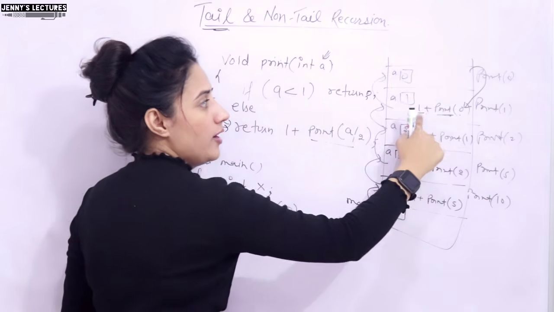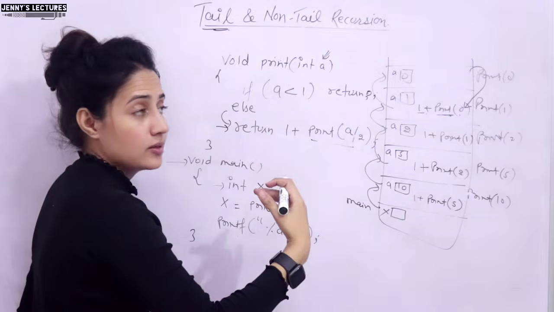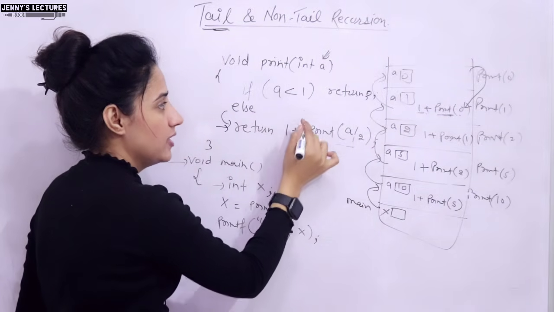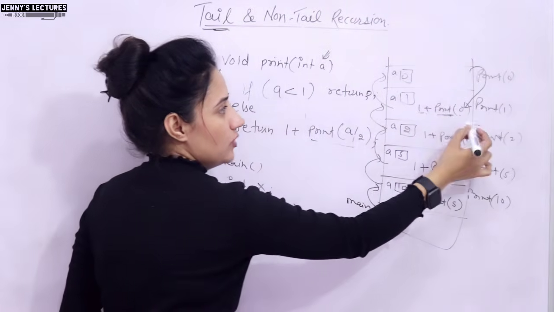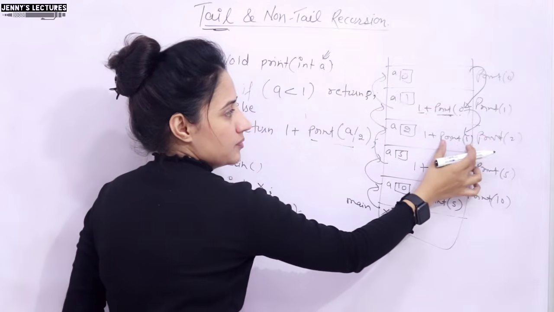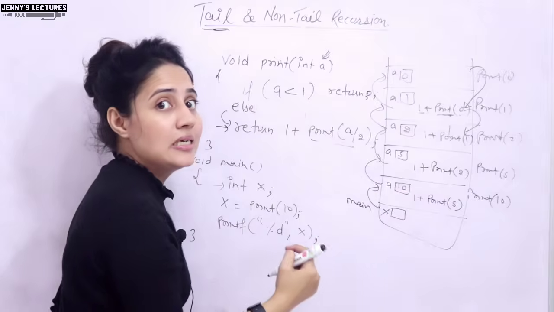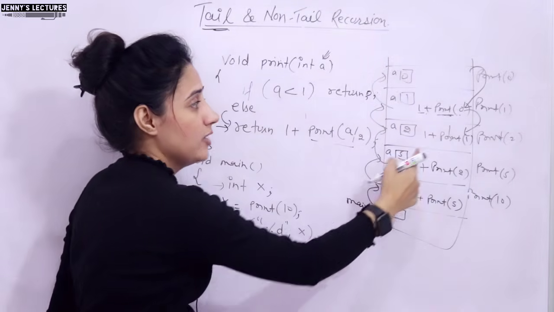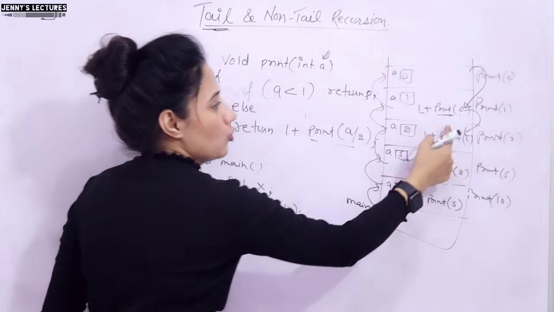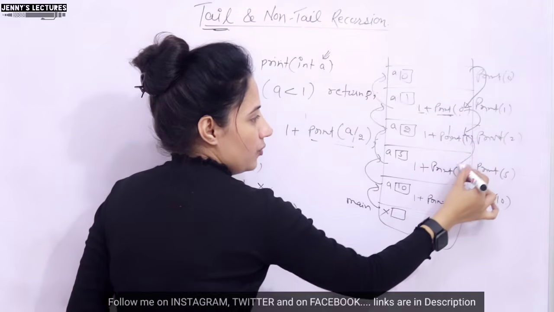So now that 1 value would be returned where? Return 1 plus 0, that is 1. Now this would be returned where? Here, print 1, because from here we are calling. So 1 would be returned here. So after returning we still have something to execute, that is we have to do the 1 plus operation. So 1 plus 1 is 2. So now 2 would be returned here.